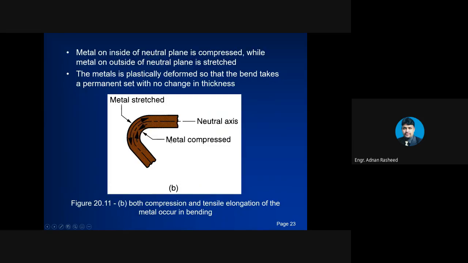When you bend any sheet about its neutral axis, the metal inside of the neutral plane will compress, while on the outer side it will stretch. The metal is plastically deformed so that the bend takes a permanent set with no change in the thickness. So in this bending operation, a permanent change is produced in the plate as a result of bending with no change in thickness. Both compression and tensile elongation of the metal occur in the bending operation.